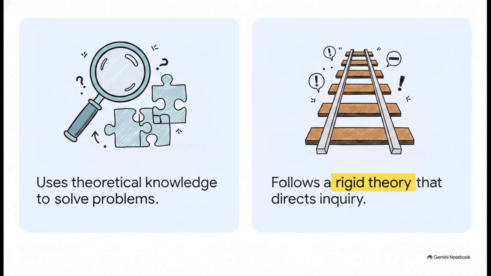And the author pulls a really fascinating distinction from this biological framework. Developmental biology is theory-informed, but it's not theory-directed. Basically, it borrows theoretical knowledge, like positional information models, as tools to explain how things work, but it isn't a slave to a single directing dogma. The author of our text adopts this exact biological stance to explain their own psychology. They operate based on solving complex relational and developmental problems, not by following rigid societal or clinical expectations.